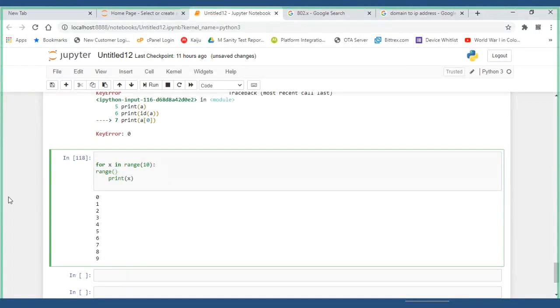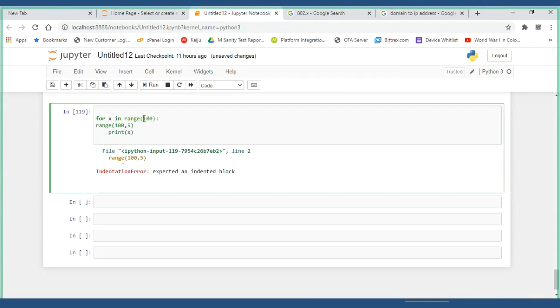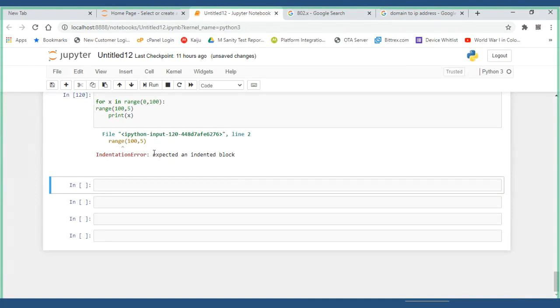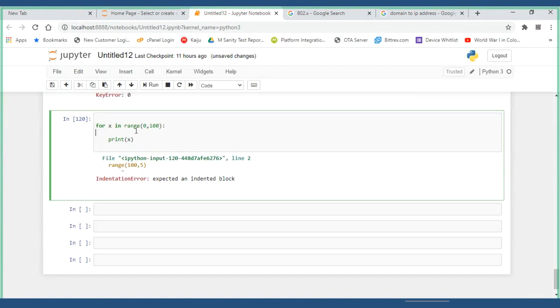So for example, if I want 100 range numbers to be printed, and what I want is 100 with step 5, see what happens. Remove this. 100 comma 5 value.